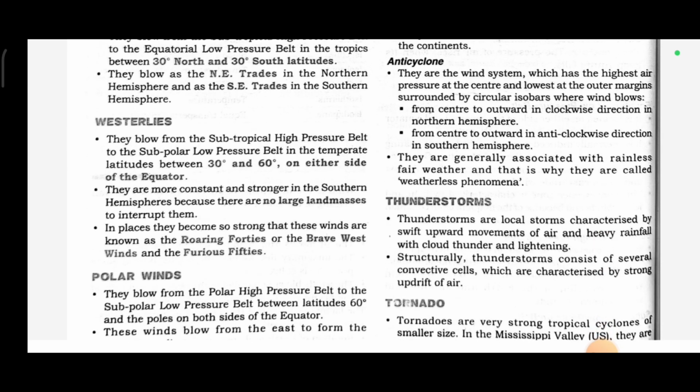Anticyclones. They are the wind system which has the highest air pressure at the center and lowest at the outer margins, surrounded by circular isobars, where wind blows from the center outward in a clockwise direction in the northern hemisphere, and from the center outward in an anti-clockwise direction in the southern hemisphere. They are generally associated with rainless fair weather, and that is why they are called weatherless phenomena.